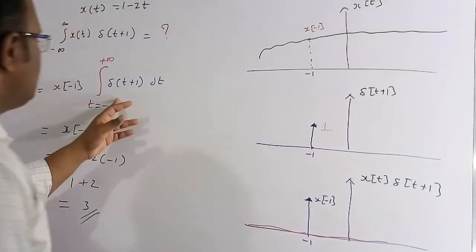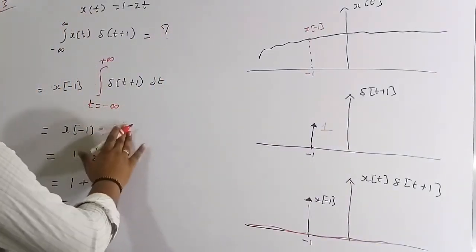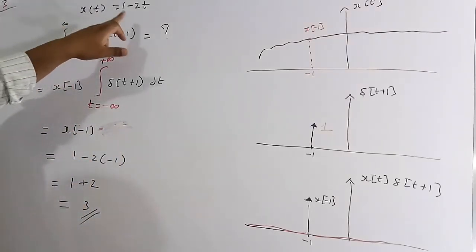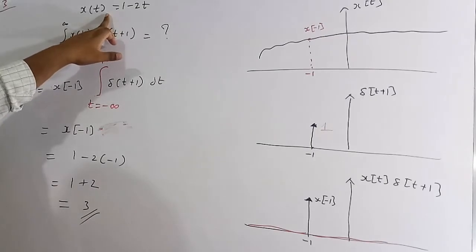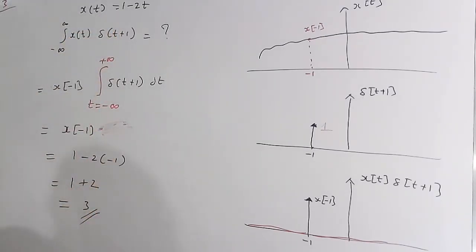So x of minus 1 into 1 is nothing but x of minus 1. In place of t in x of t, we substitute minus 1. So 1 minus 2 into minus 1 is 1 plus 2, which is equal to 3. So the value of the integration is 3.